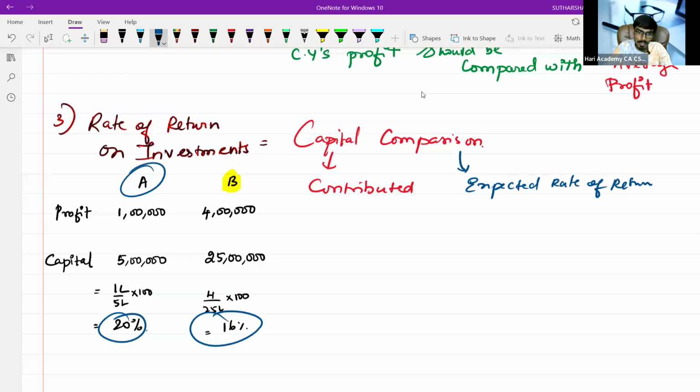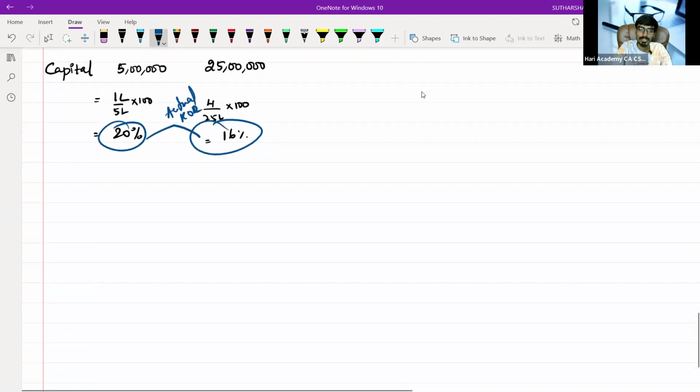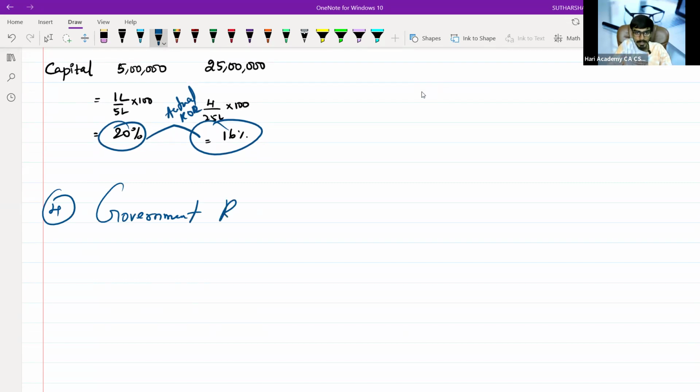Where the happening of 20 and 16 is an actual rate of return. Actual rate of return. Every business person is interested to know this. Next, the fourth one will be, you will wonder on that part. The last and final one is government regulation.